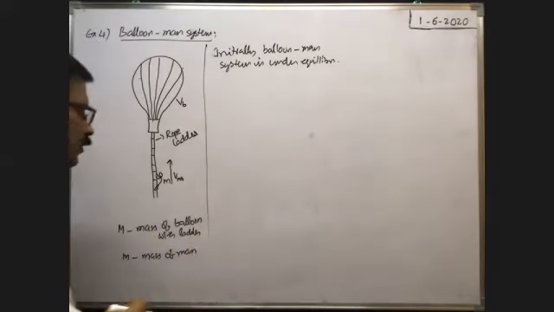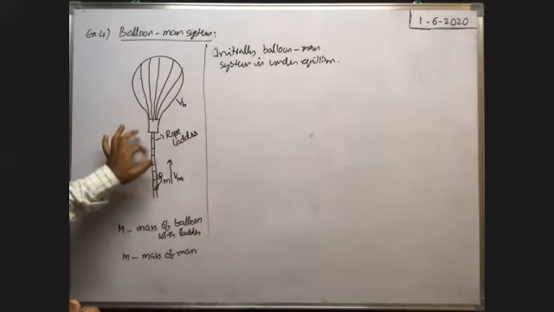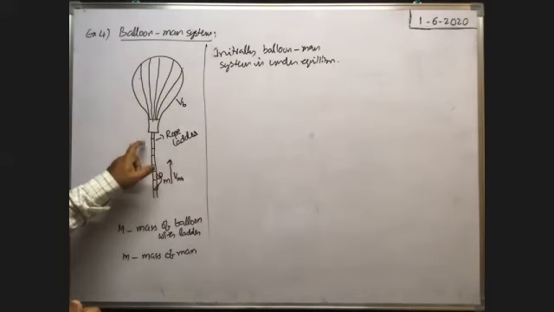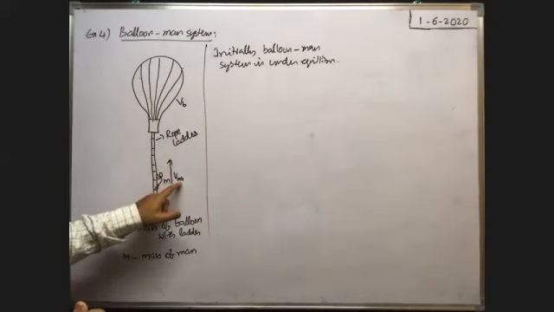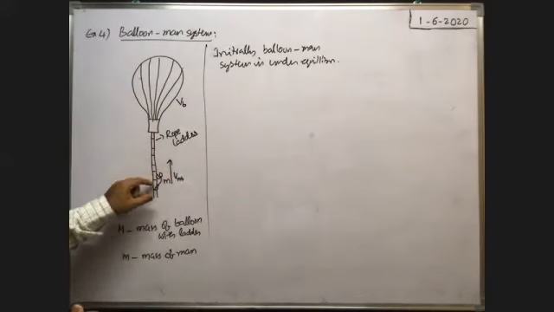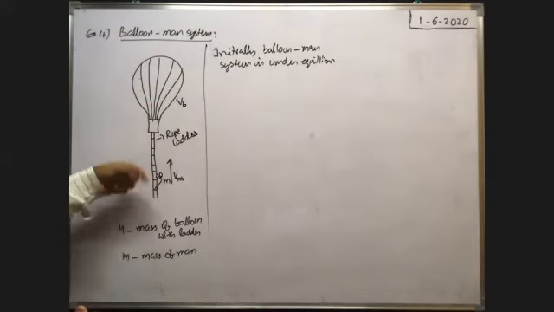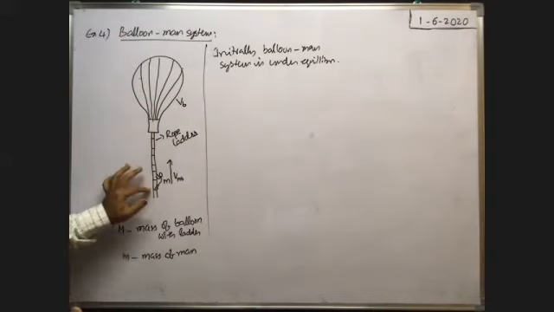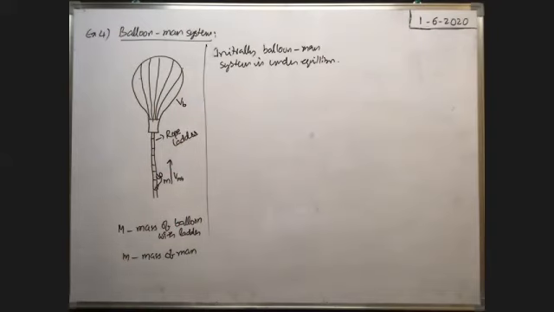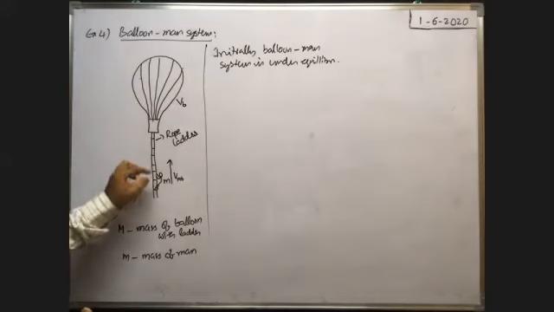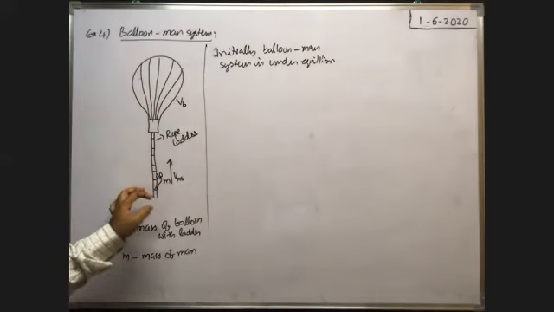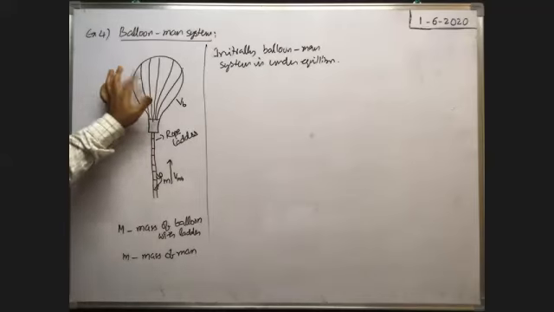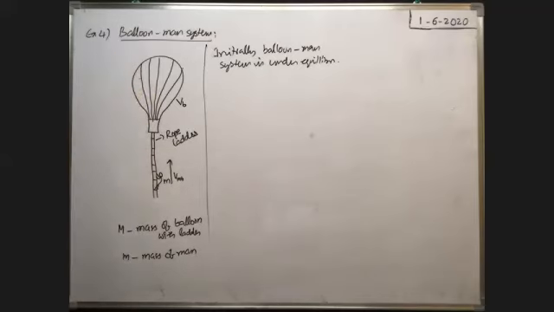Now here, the man is moving upwards with respect to the balloon with velocity VMB. The man pushes the rope or ladder in the downward direction, and then he rises upwards. Without pushing the rope downwards, the man cannot go upwards. That's why the man exerts a force on the ladder in the downward direction. That is an internal force, because we consider the man and balloon together as a system.